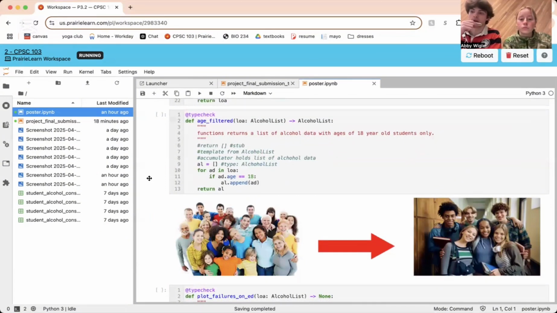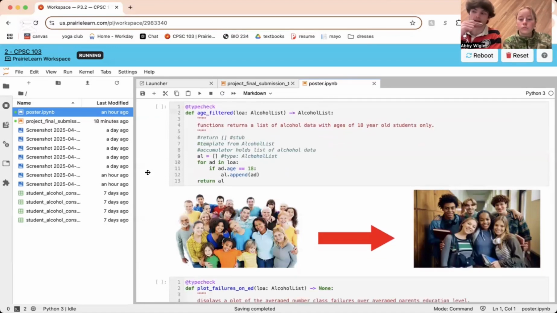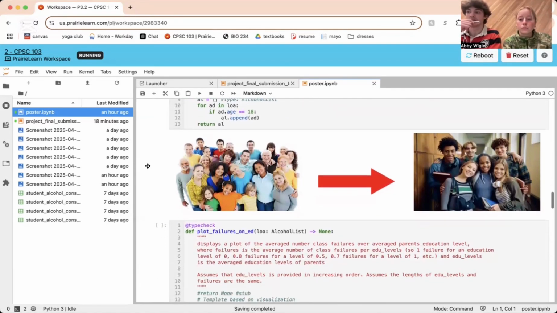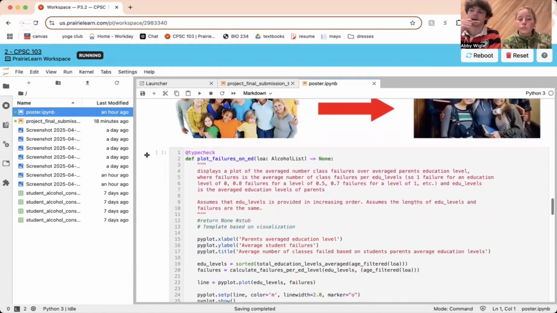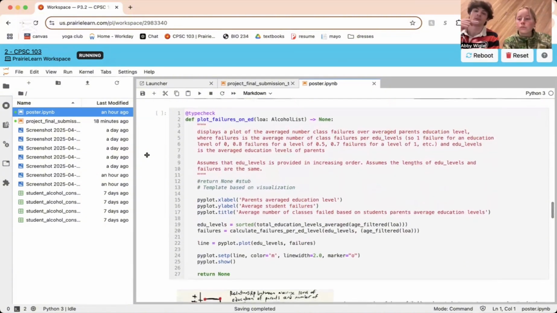Then we created a primary filter helper function that only pulls the data of students who are of age 18. Then we created some clever helper functions that combined and averaged the education levels of the parents, as well as functions that created lists of the numbers of failures parsed as ints and lists of the average parents' education scores. So these helpers culminated in a solution where we could compose a function that strung them together using composition and calculated the average failures per education level, plotted as a line graph.